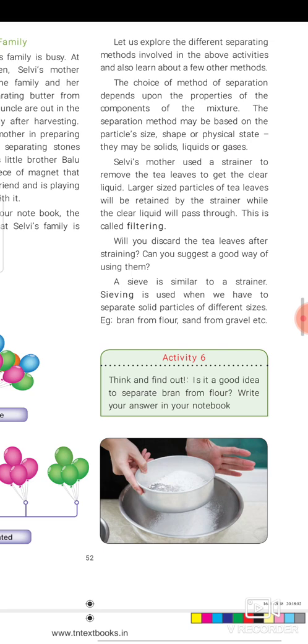When very fine insoluble solid has to be separated from a liquid, as in butter from curd, the butter from the curd is removed by the process known as churning. The mixture is churned vigorously, when solid butter will be collected on the side of the vessel. Both butter and buttermilk obtained after churning are useful and can be consumed.